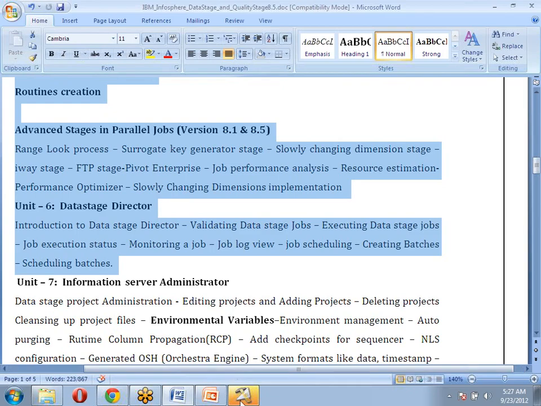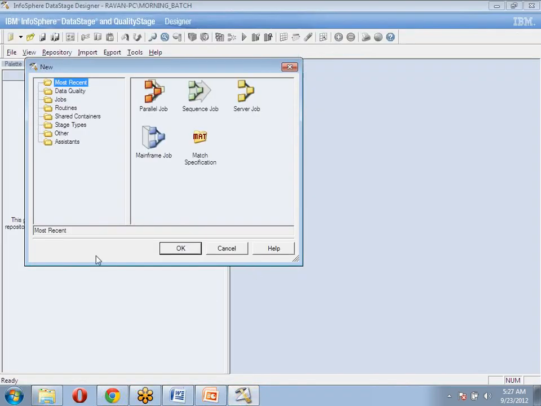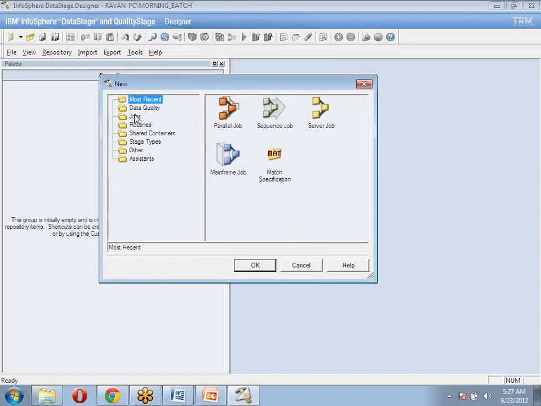Now I'm opening this DataStage tool. This is what we simply call the designer window. This is the selection of the new DataStage job which you want to create. And in DataStage, we have multiple categories of jobs. A job means a kind of graphical design. We are not going to write any kind of coding. We are going to use graphical icons to design DataStage jobs.